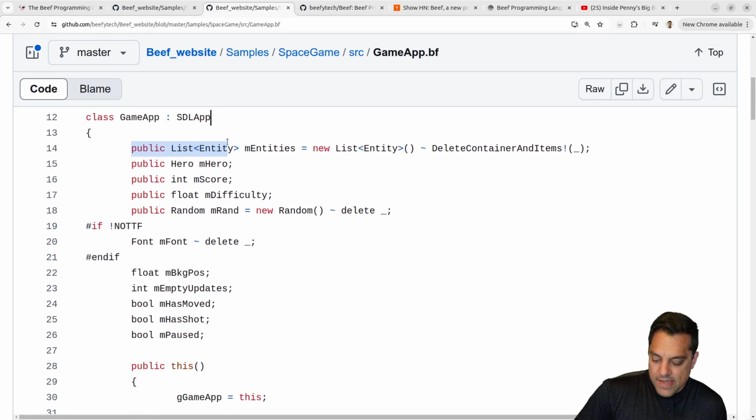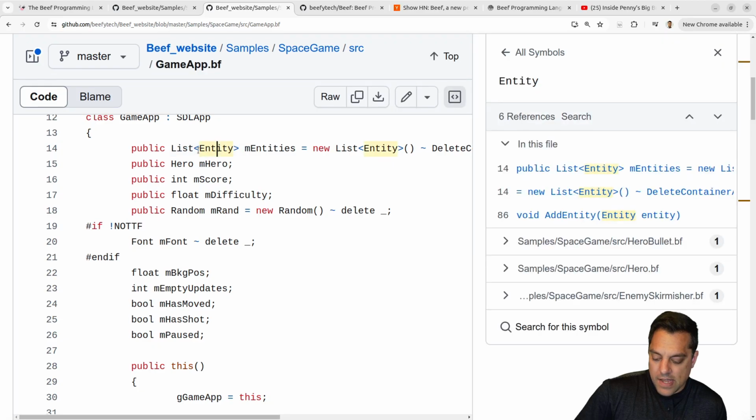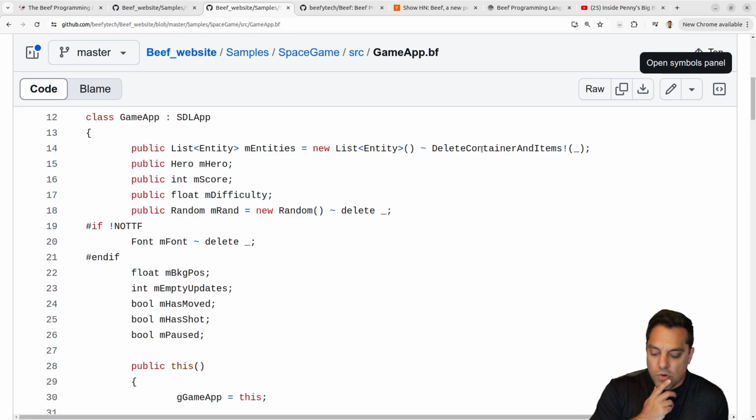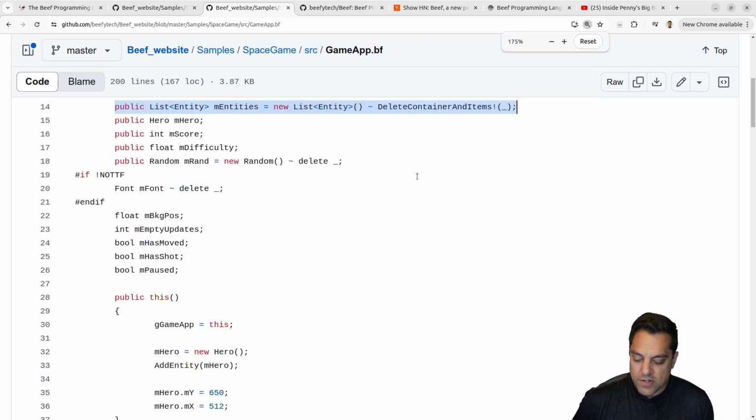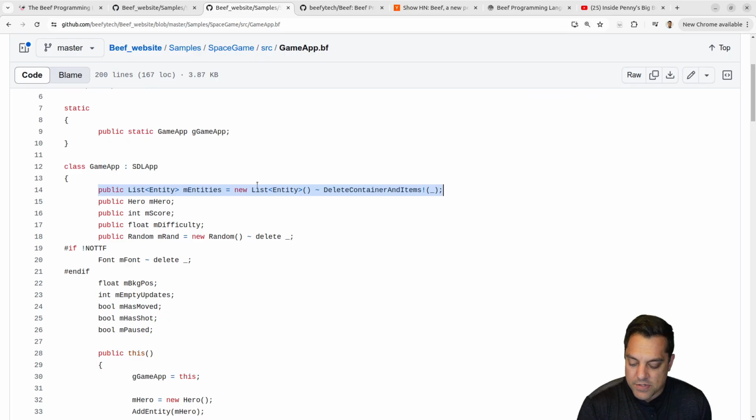And then we've got some of these things that look like C#, the same angle brackets here. The type here, I could do a new list here. I mean, that's kind of cool here. I mean, we should look at this. So this is telling how I'm going to initialize this. I guess I don't have to write a constructor. It just initializes this and tells me that I'm going to allocate this. This is kind of interesting. Tilde, delete container items. Huh. Okay, so I'll have to think about that. I wonder if that's how to construct it and how to destruct it.